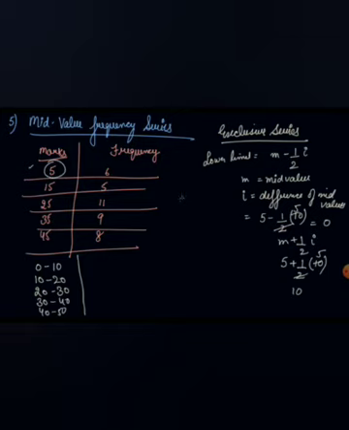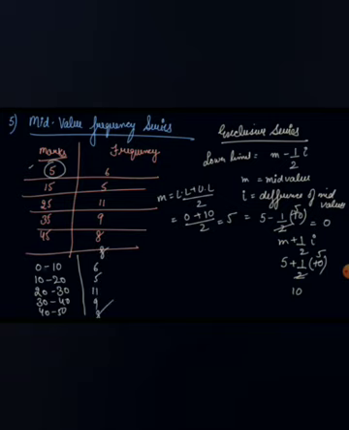How do you calculate your mid values? Mid value is equal to lower limit plus upper limit divided by 2. That is, your lower limit is 0, upper limit is 10, divided by 2. That is 5 comes your mid value. So frequency will be the same, 6, 5, 11, 9 and 8. So these are your mid value frequency series.